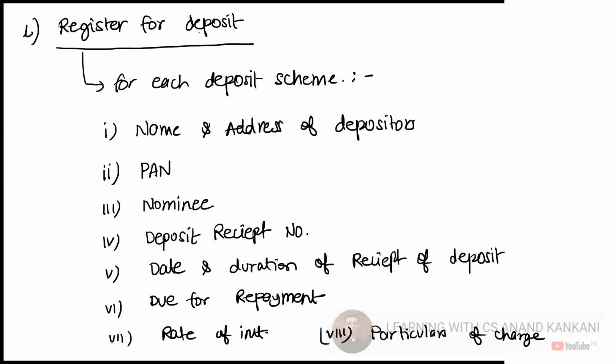Thereafter, a register of deposit will be maintained where the name and address of the depositors would be provided, the PAN number, nominee, deposit receipt number. So basically this is going to be a unique number. Then the date and duration of the receipt of the deposits, when the deposits are due for repayment, the rate of interest and the particulars of the charge. Everything will be mentioned in this particular register of deposit.